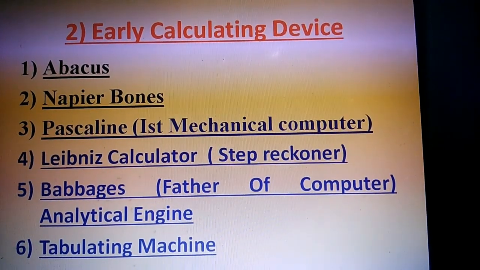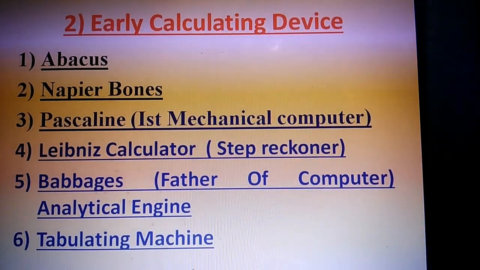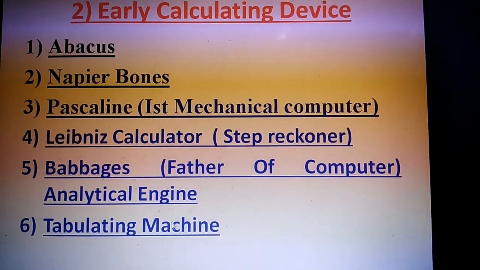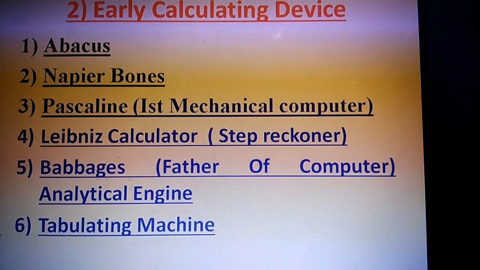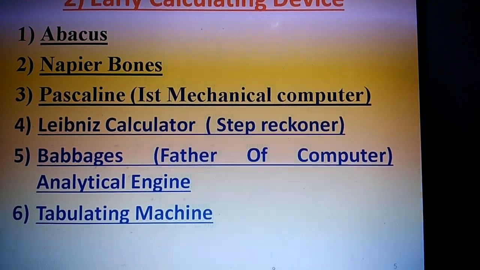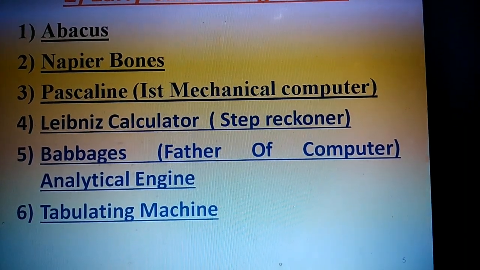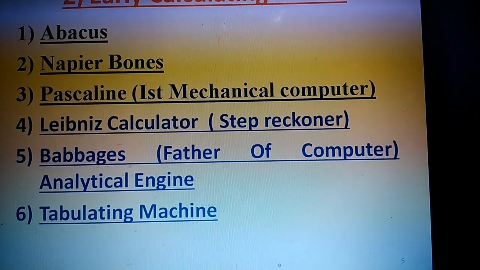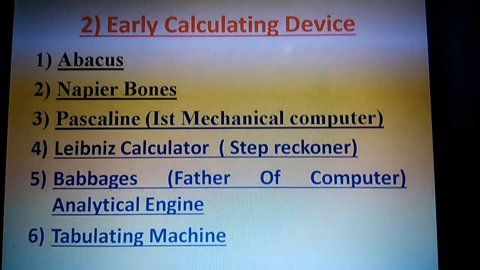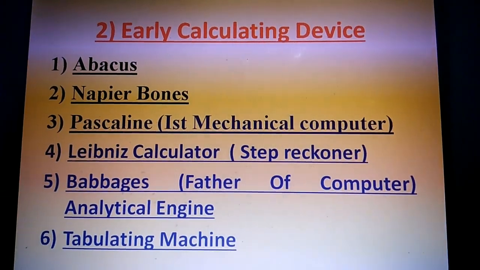Now the next topic is early calculating devices. There are so many early calculating devices available. Number 1 is abacus. Number 2, Napier bones. Number 3, Pascaline, which is the first mechanical computer. Number 4, Leibniz calculator. Number 5, Babbage analytical engine. And 6 is tabulating machine. These are the 6 earlier calculating devices.